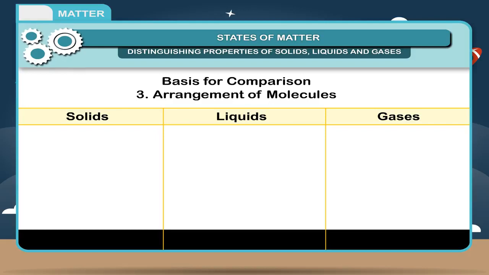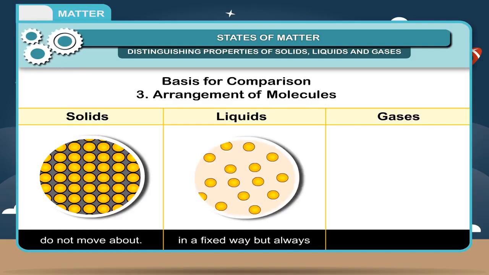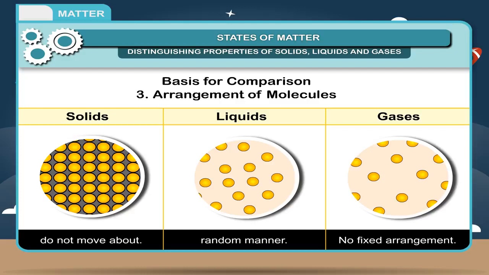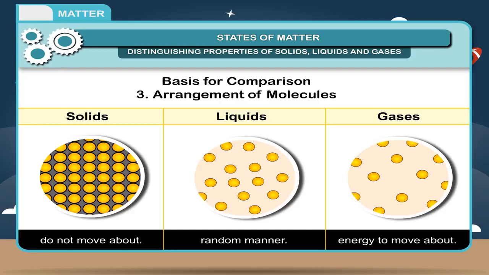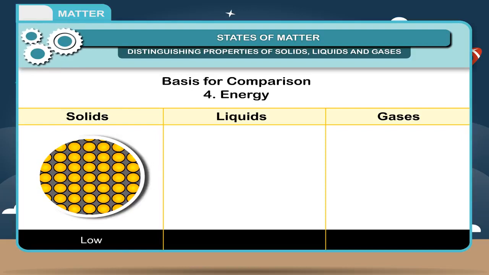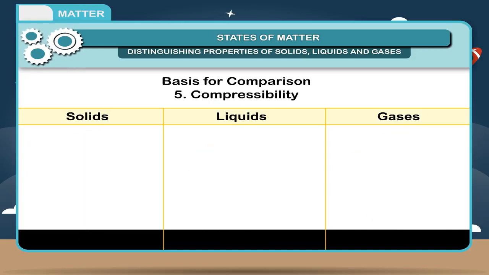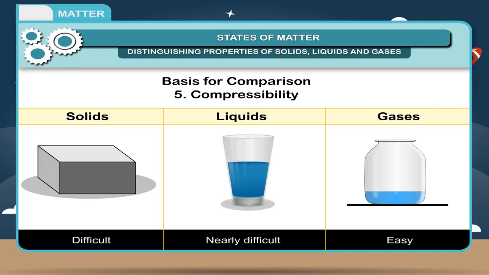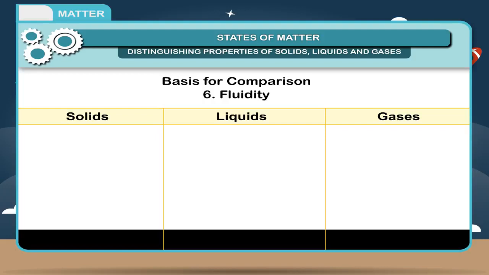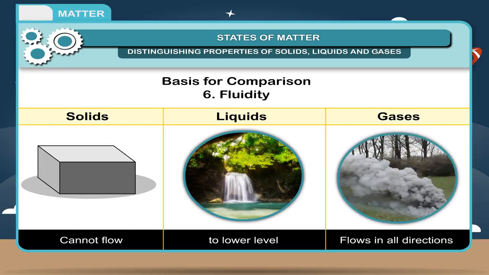3. Arrangement of molecules. In solids, particles are arranged in a fixed way and do not move around. In liquids, particles are not arranged in a fixed way but always move around in random manner. In gases, there is no fixed arrangement. Particles have a lot of energy to move around. 4. Energy. Low, medium, high. 5. Compressibility. Difficult, nearly difficult, easy. 6. Fluidity. Cannot flow, flows from higher to lower level, flows in all directions.